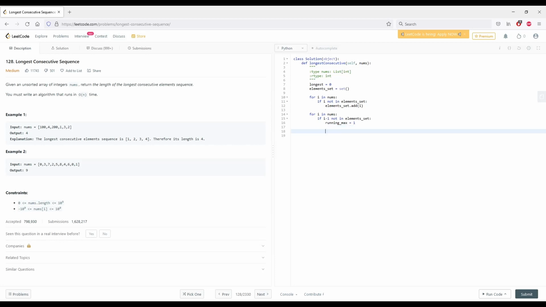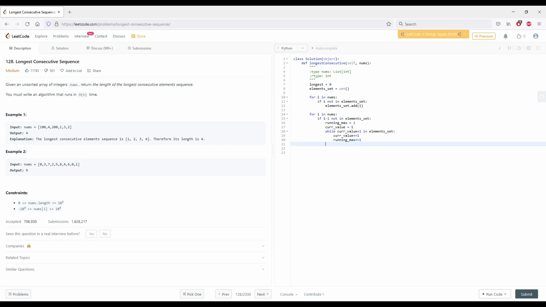Okay, so if i minus 1 is not in the element set, set value equals i, and while value plus 1 in elements set, I'm just going to increment this guy and this guy here.